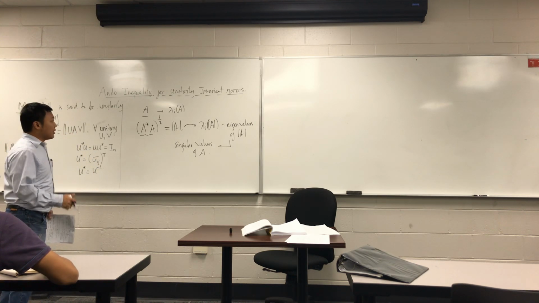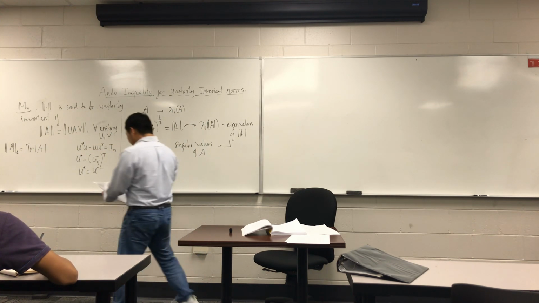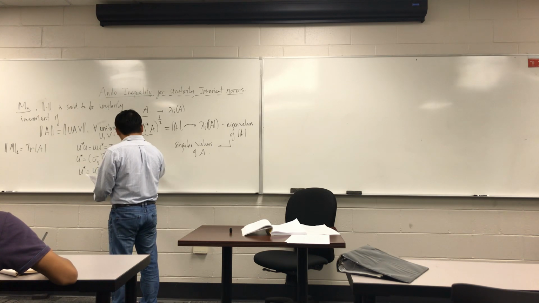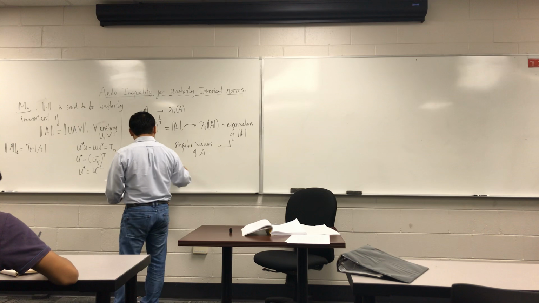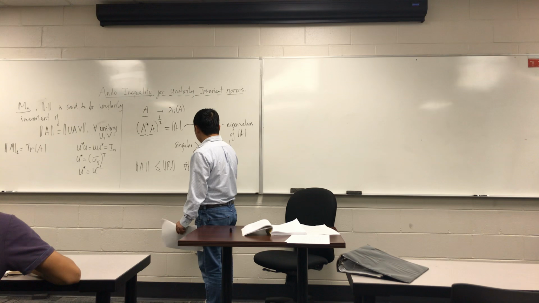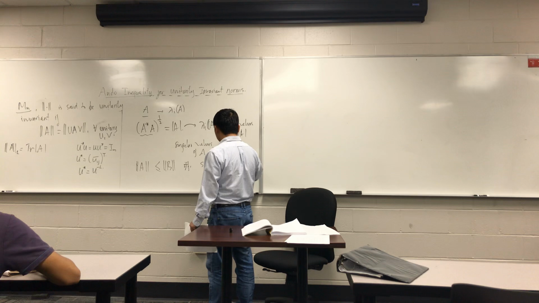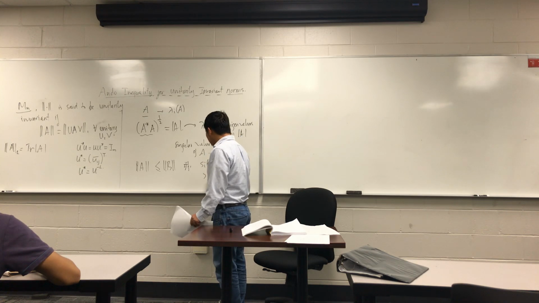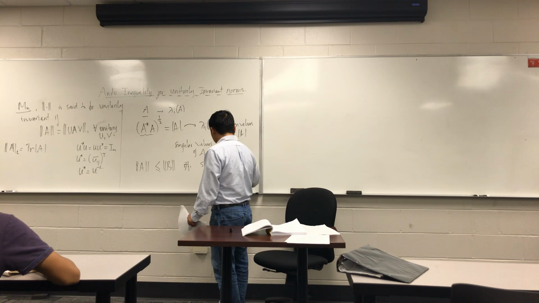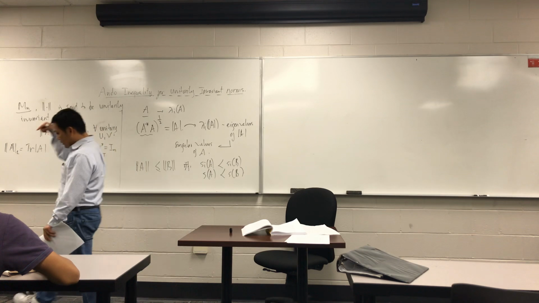There is a very, very tight relationship between singular values and unitarily invariant norms. It says the norm of A is less than or equal to the norm of B for every unitarily invariant norm if and only if the singular values of A are weakly majorized by the singular values of B, where all singular values are in decreasing order.